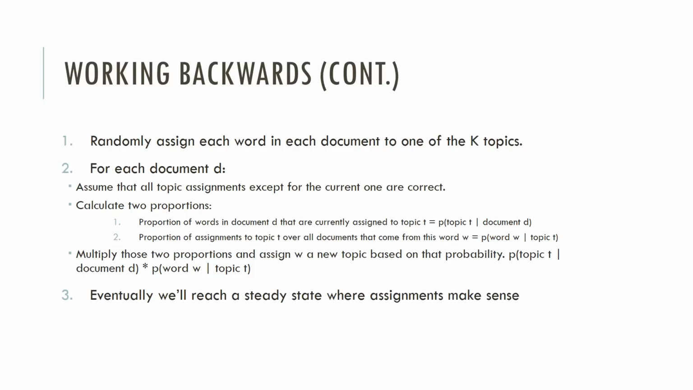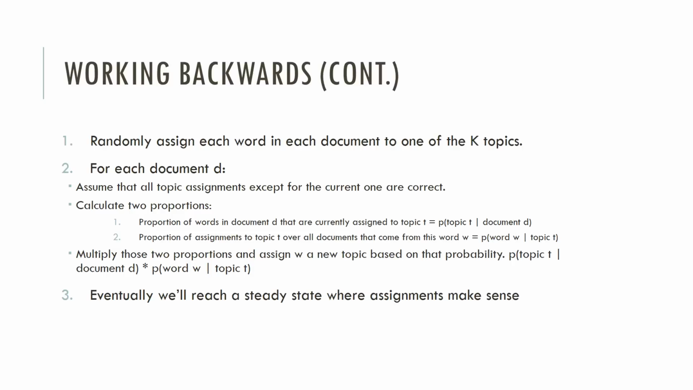1, we'll randomly assign each word in the document to one of K topics. For each document D, assume that all topic assignments except for the current one are correct. Calculate 2 proportions. 1, the proportion of words in a document D that are currently assigned to topic T, and that's this formula here. And then 2, the proportion of assignments to topic T over all documents that come from this word W, and that's the equation there. You'll multiply these 2 proportions, and you'll assign W a new topic based on that probability. So according to our generative model, this is essentially the probability that topic T generated word W.